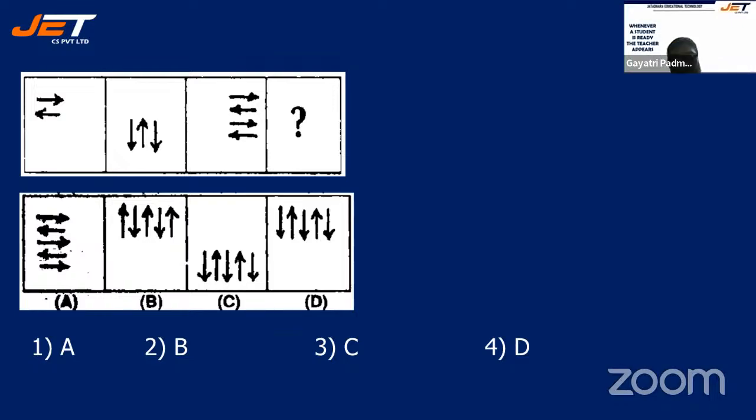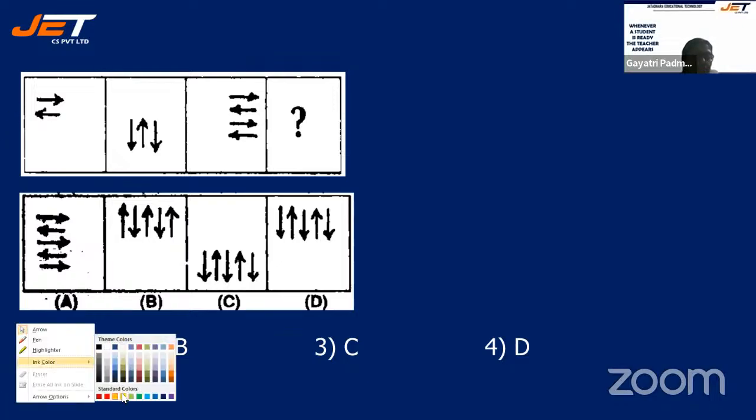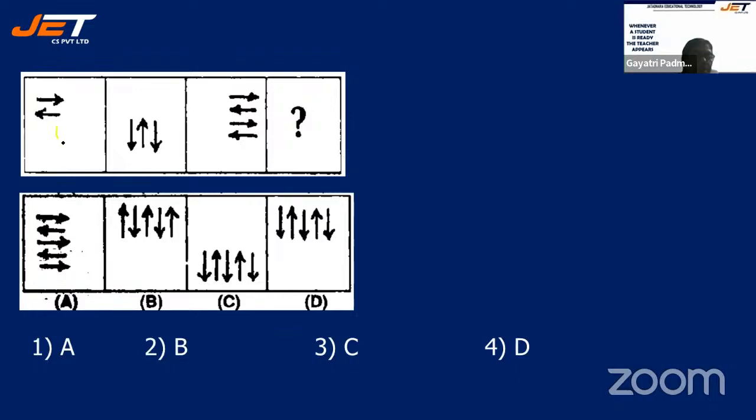So now how can we choose which one? It is difficult, isn't it? So here we will see how the pattern is moving. From here it is moving down. Right? Next, from here it is moving right. So next it should be left. All right, yes. So option D could be the correct answer.